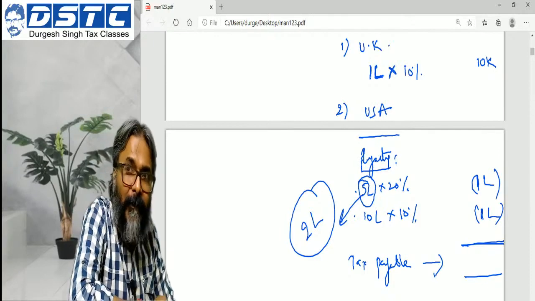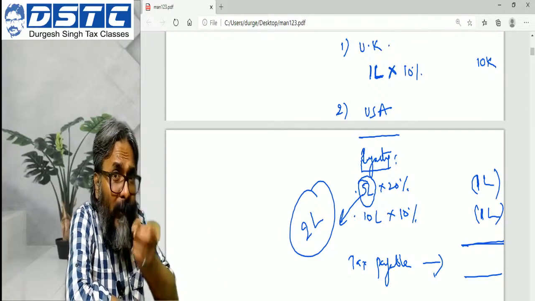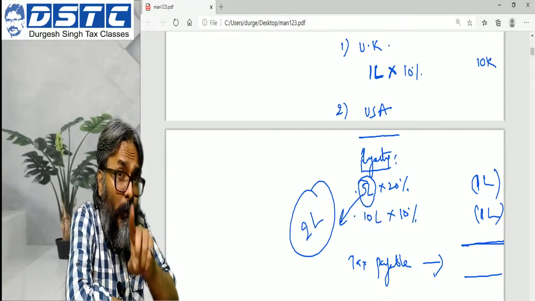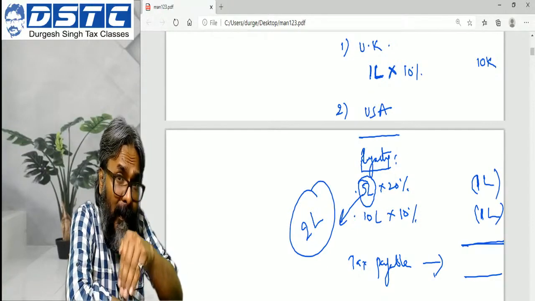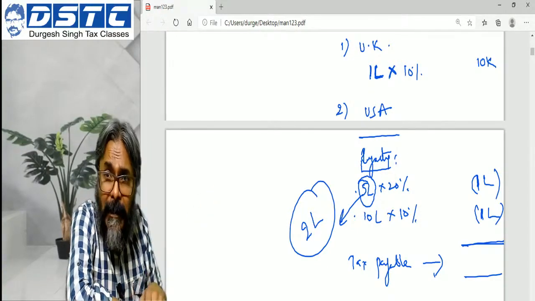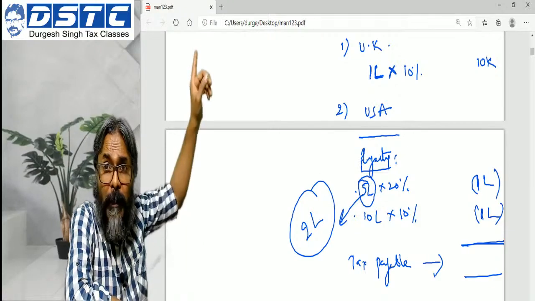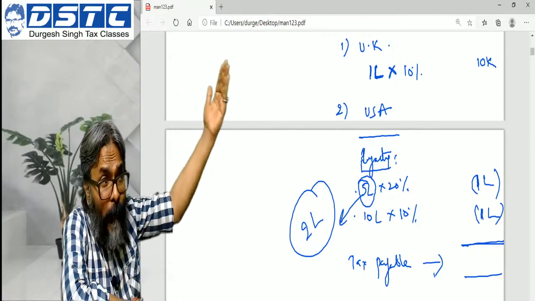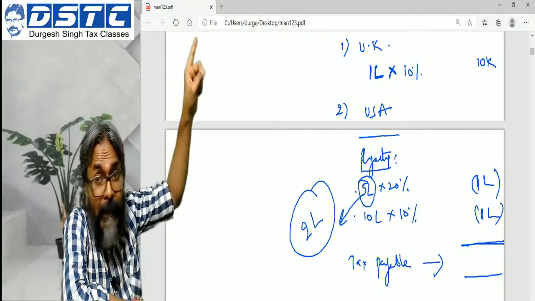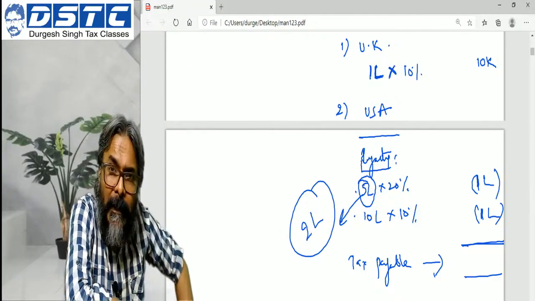And hence, if there is any deduction that you would have taken under the Act, like I gave the example of chapter 6A. Another example can also be built, like a house property you have outside India from which you are getting rent, and on the rent itself the TDS has been deducted by the tenant.